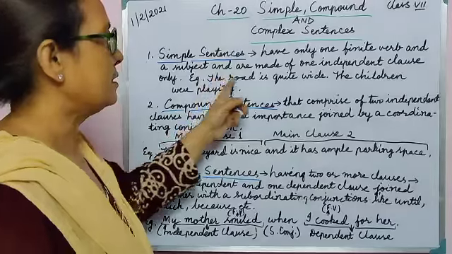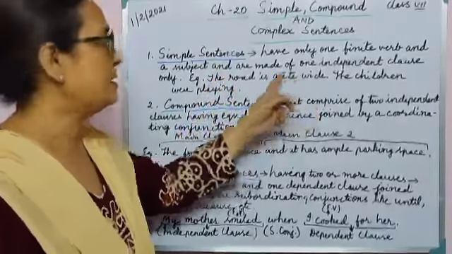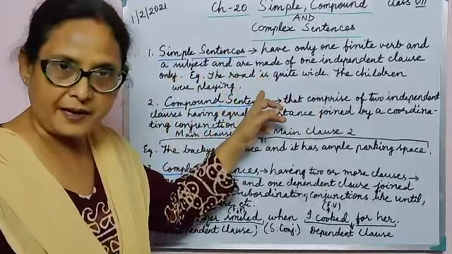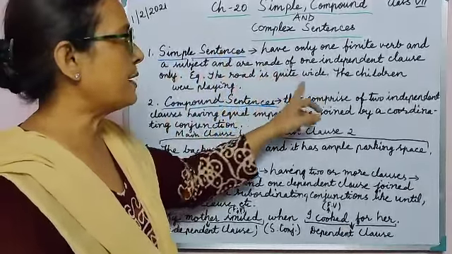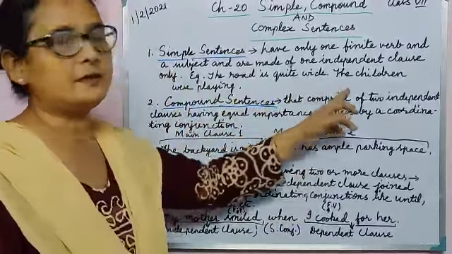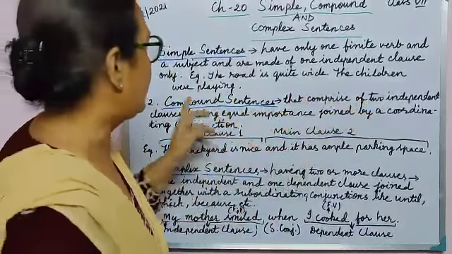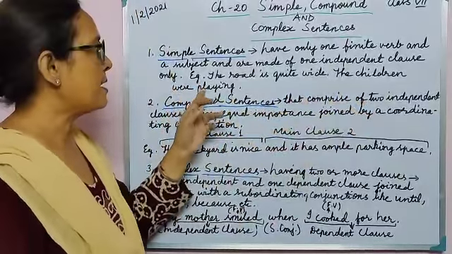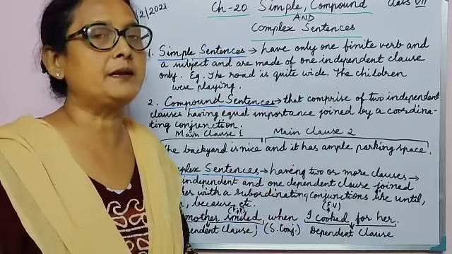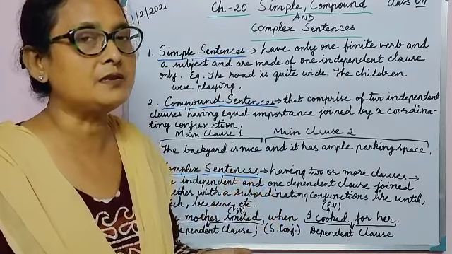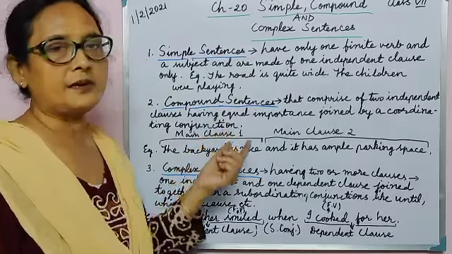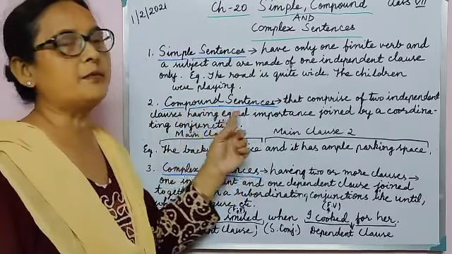Like here, the road is quite wide. So the road is the subject, is is the finite verb, and quite wide is the predicate. The children were playing here. The children is the subject, were is the finite verb, and were playing is the predicate. So you have to remember that a sentence with one clause and one finite verb is a simple sentence. On the contrary, let us talk about a compound sentence.